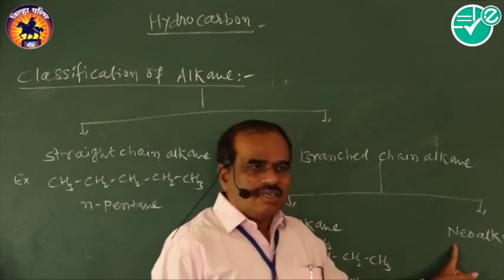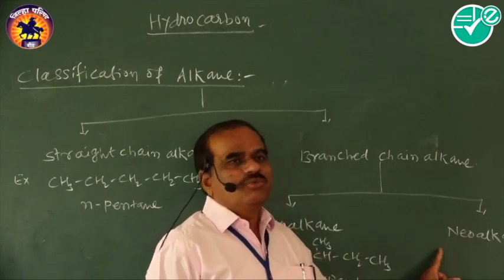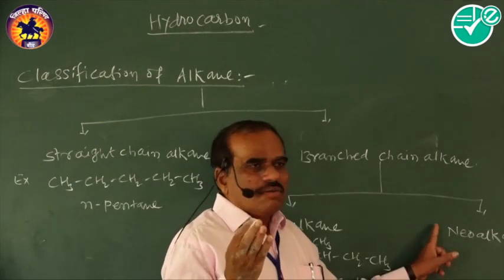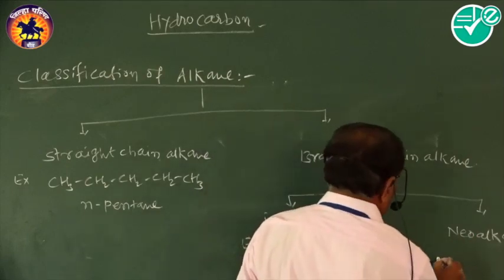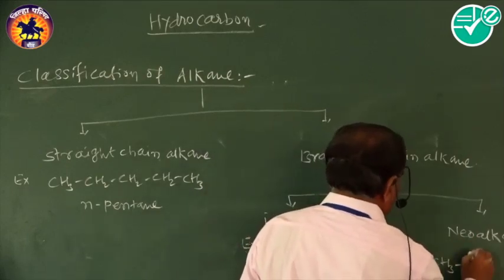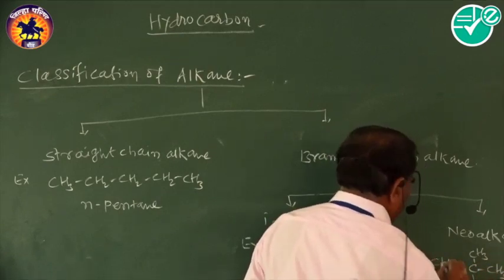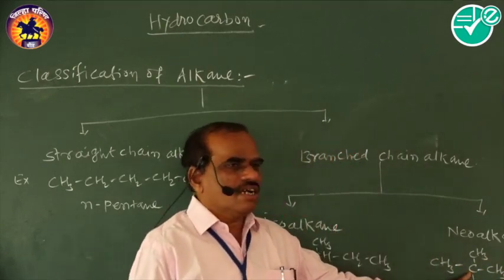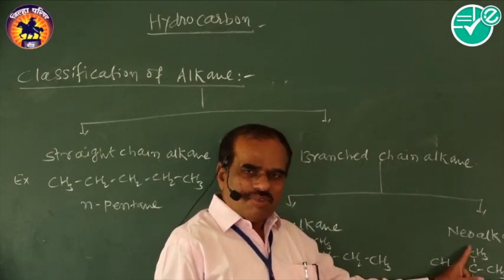Neoalkanes. Neoalkane means the second carbon atom is attached with two methyl groups. They are called neoalkanes. That is CH3, C, CH3, CH3, CH3. Here this is the second carbon atom, and this carbon atom is bonded to methyl groups.